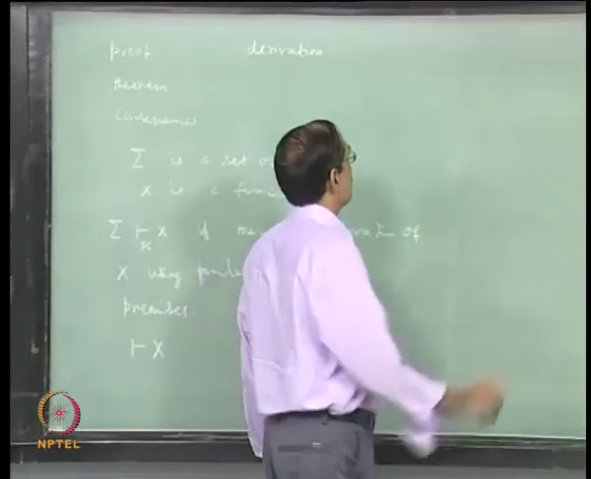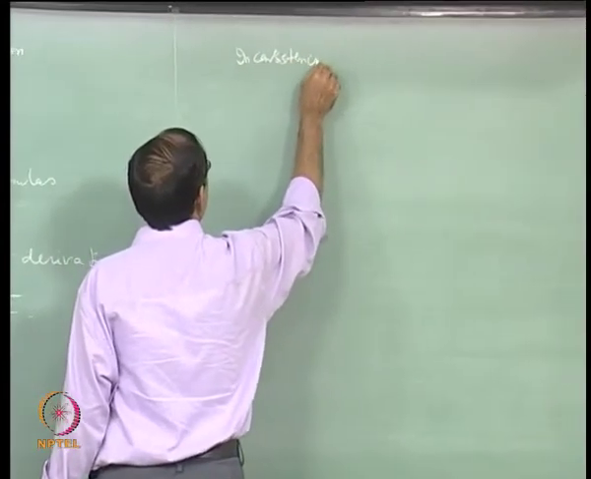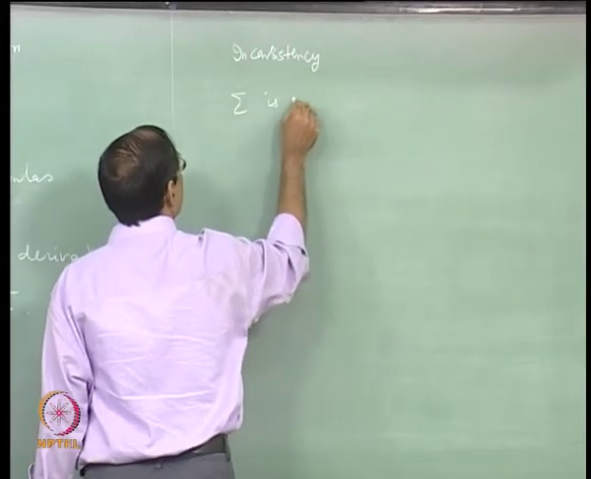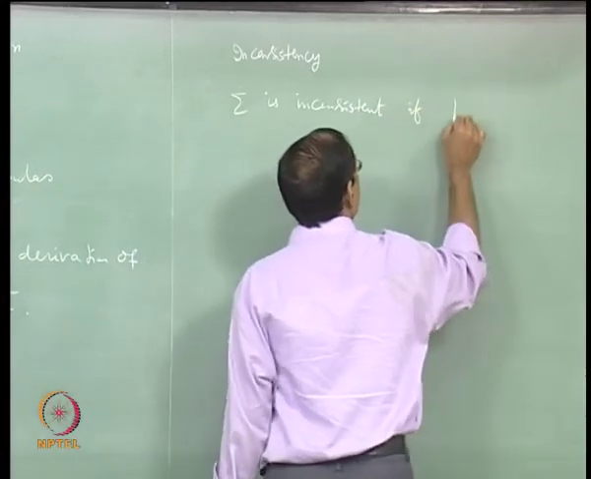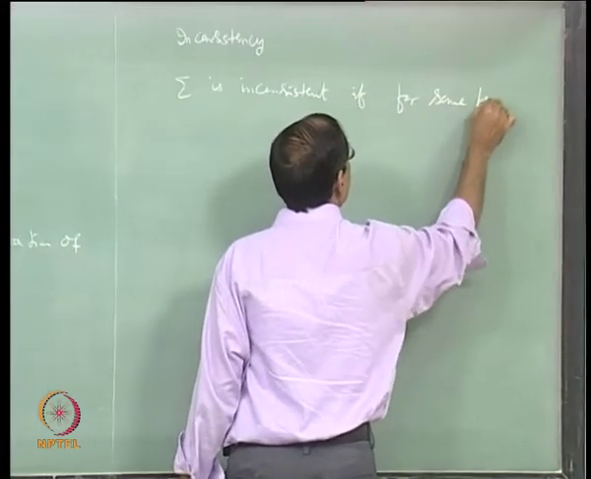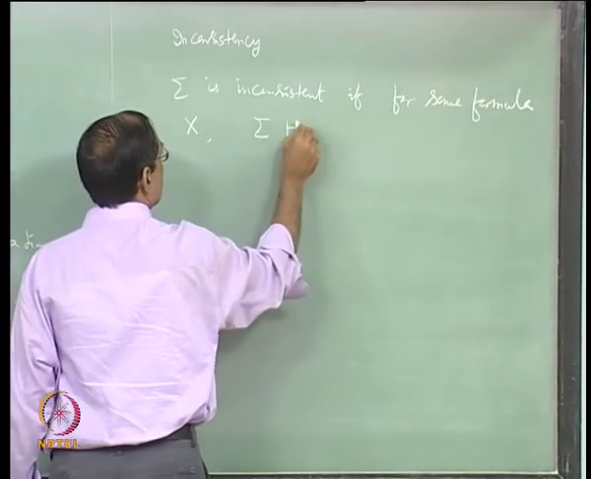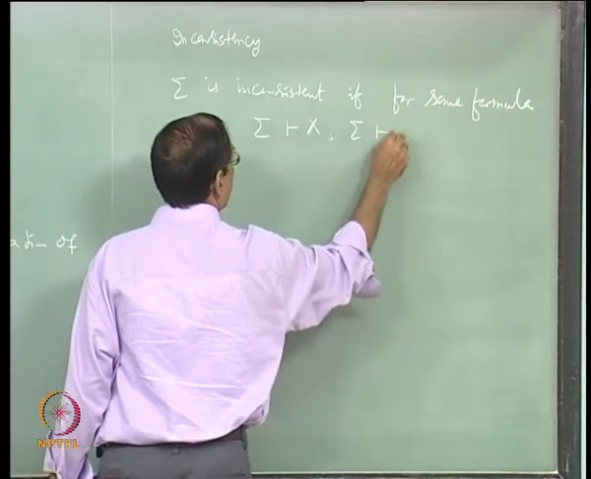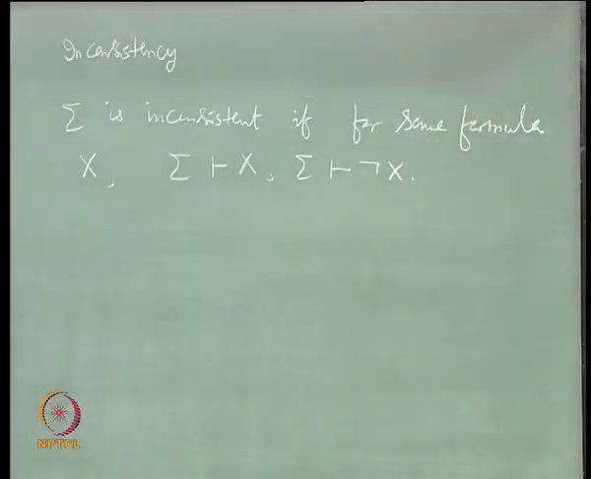Then we will introduce also inconsistency. We will say that sigma is inconsistent if for some formula x we have both sigma entails x and sigma entails not x. That means we have a derivation for sigma entails x, and we have a derivation of sigma entails not x. Otherwise, we will say that sigma is consistent.